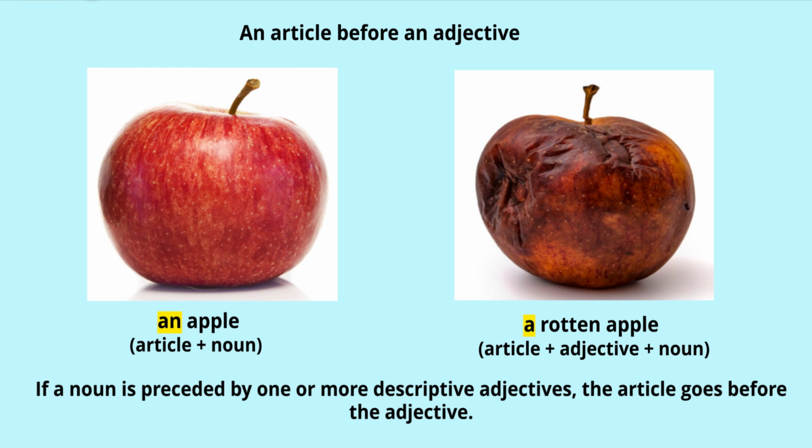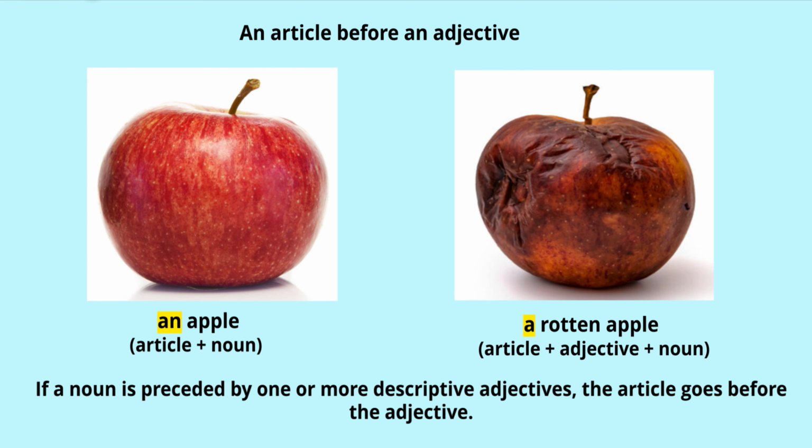Remember, if a noun is preceded by one or more descriptive adjectives, the article goes before the adjective. Can you tell me one thing? Can you add an adjective to the first apple in the first picture? Yes, you got it.